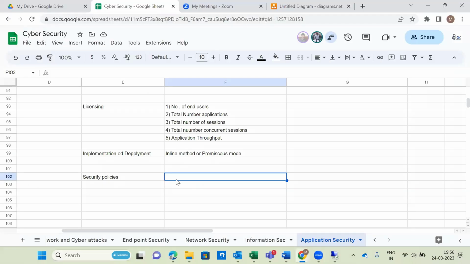So what are the policies we have to configure? The OWASP top 10 categories of attacks. Additionally, session hijacking. Whether DoS policy and DDoS policy are applicable to the application layer or not. Whether DoS and DDoS attacks are applicable to the session layer or not.